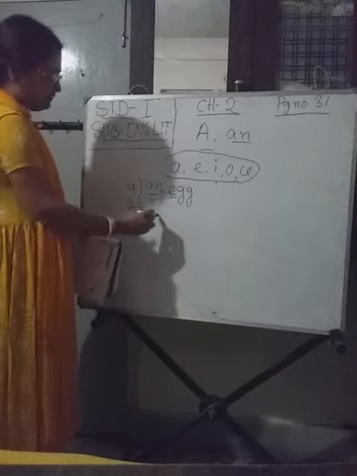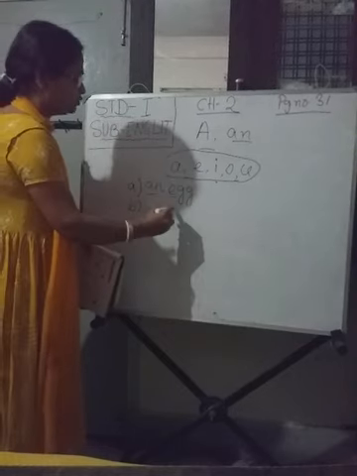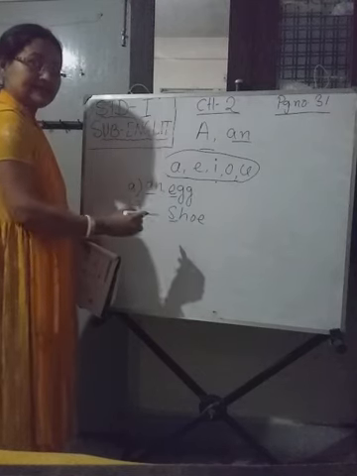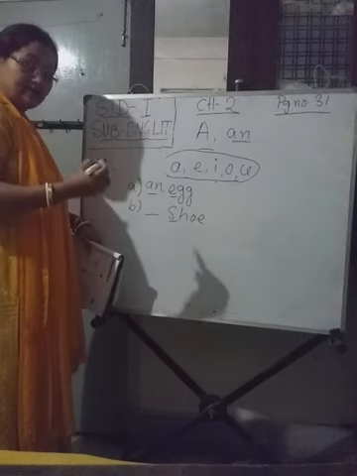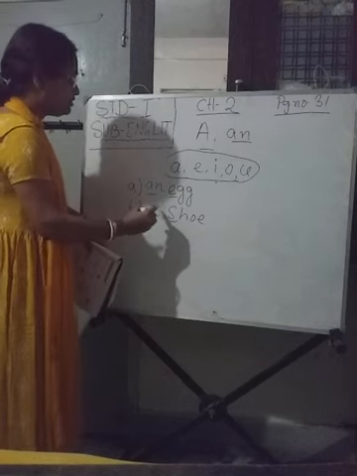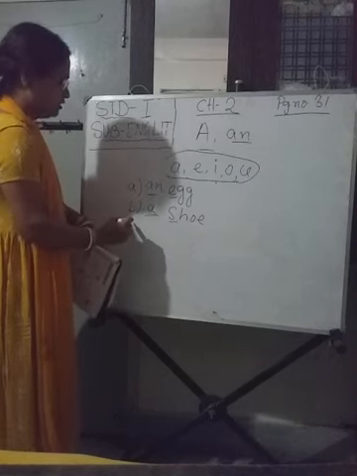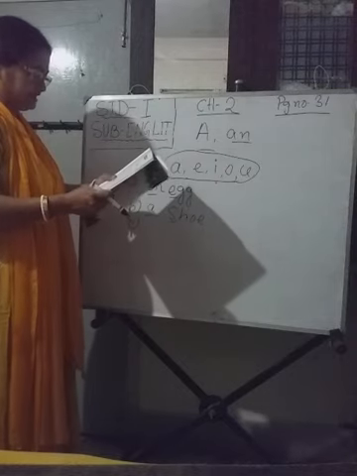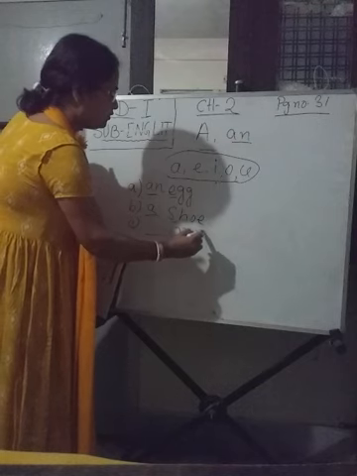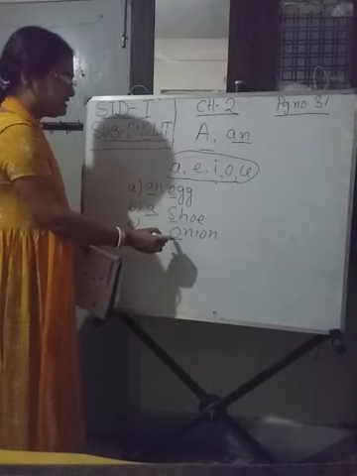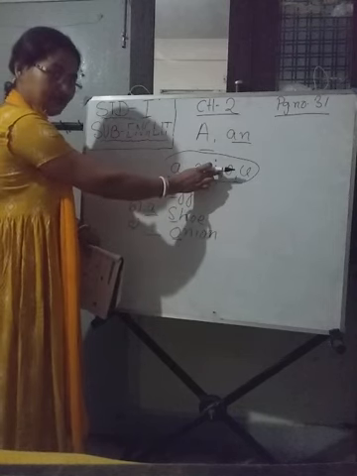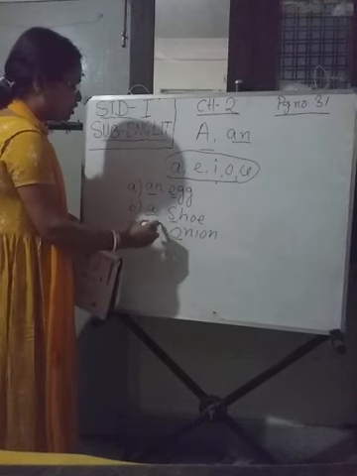Number B. We can see shoe. S-H-O-E, shoe. And this S is a consonant sound. Isn't it? Shoe begins with the consonant sound. So we will write a shoe. Now come to number C. Onion. O-N-I-O-N. Onion begins with the letter O. O is a vowel. So again, an onion.